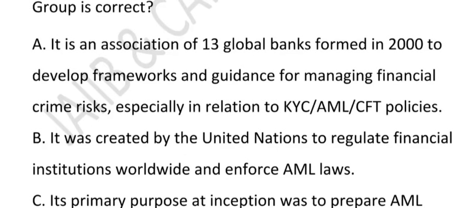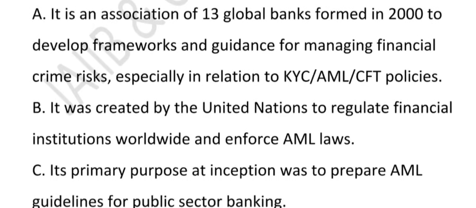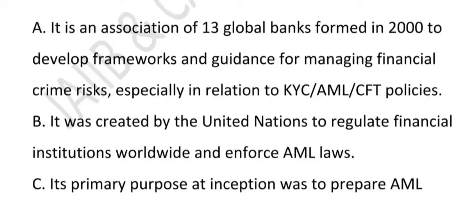You can think of it like a group of top chefs making food safety rules, but for banks instead of restaurants. Option B says that it was created by the United Nations to regulate financial institutions. This is wrong. This is not a UN group. It is a private group, formed by the banks themselves. UN has nothing to do with that.